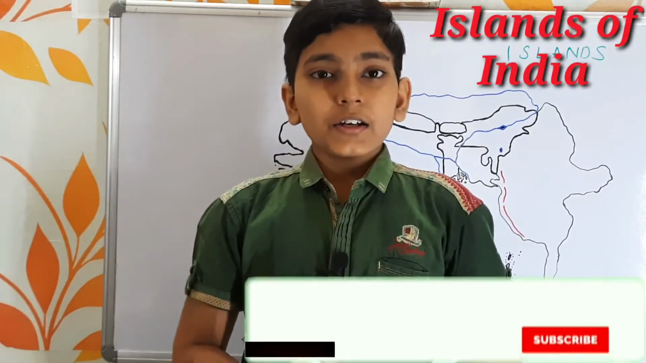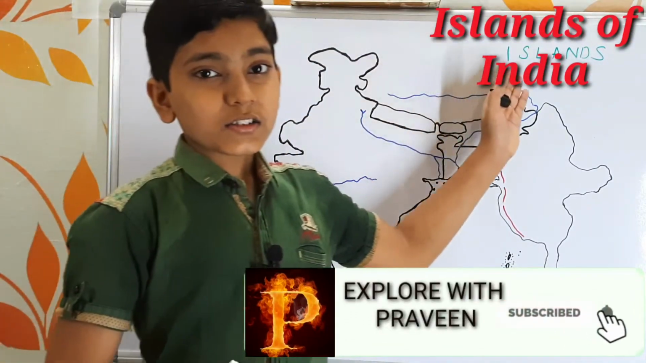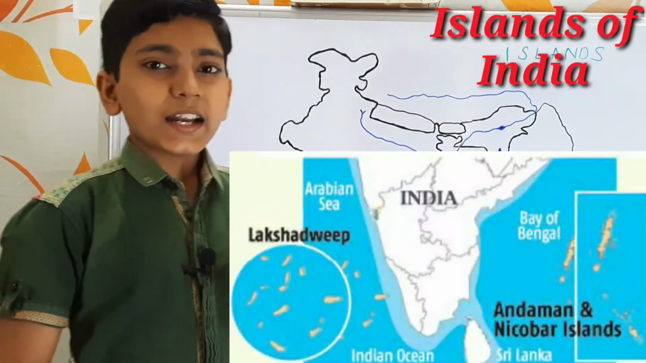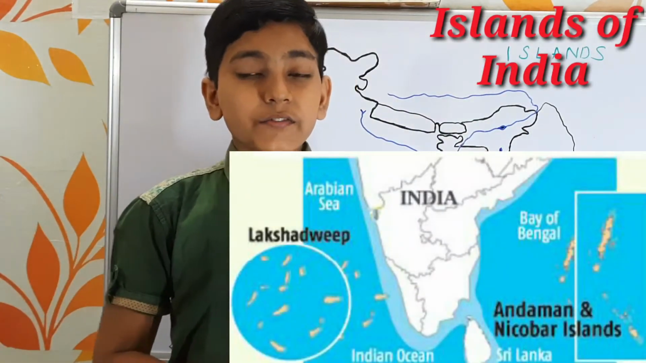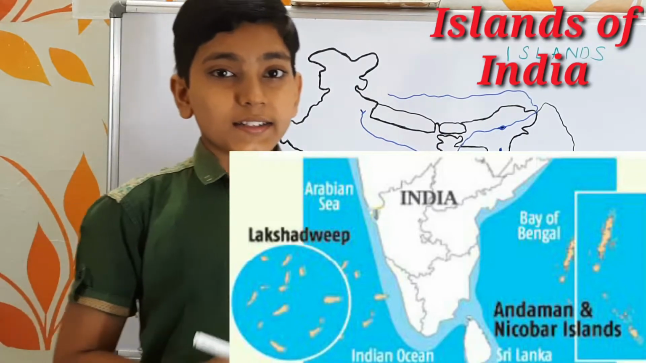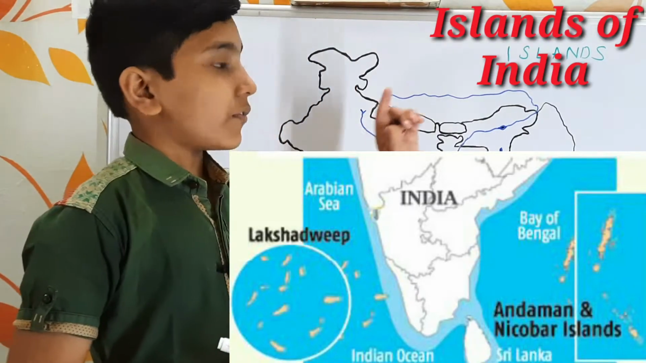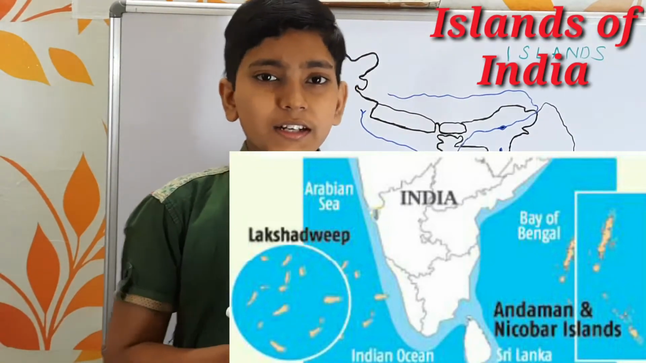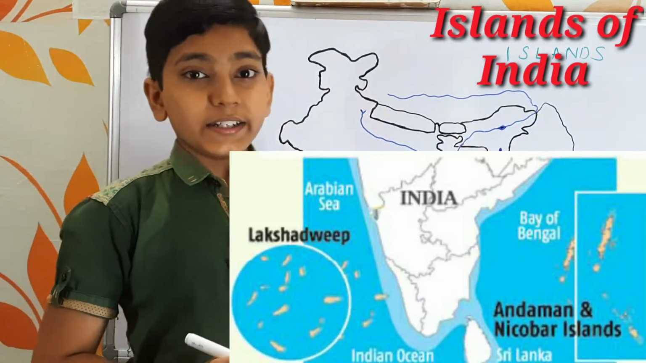This is Praveen. Now let us discuss the islands of India. An island is nothing but a landmass which is surrounded by water on all its sides. That is the definition of islands. Now let us discuss the islands in India in detail.